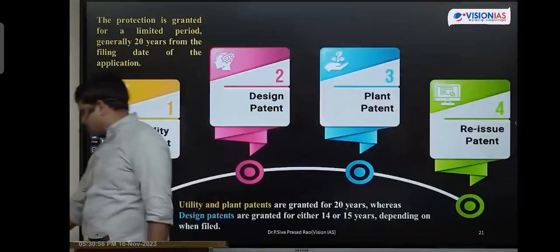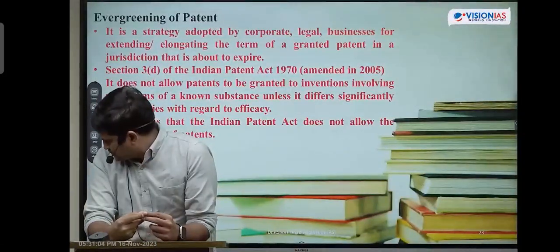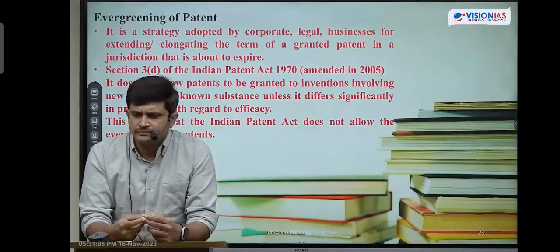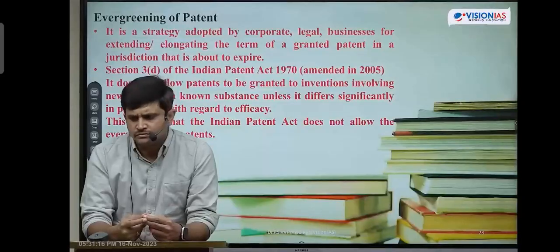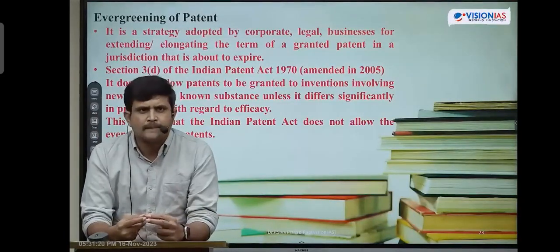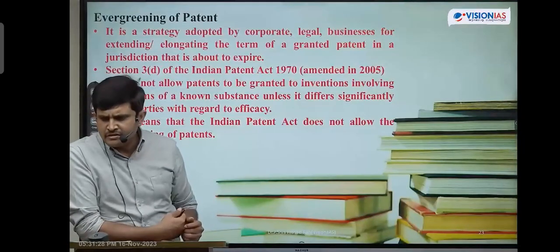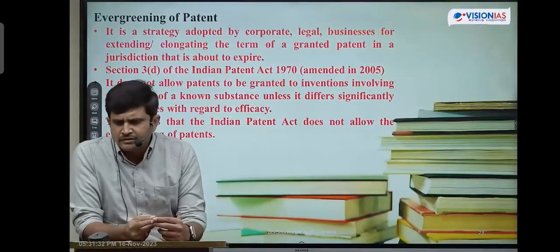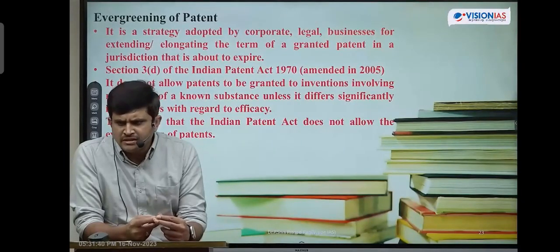Okay, next one is Patent Act 1970. Patent Act 1970 has the following two important clauses. One is evergreening of patent. Next one is compulsory licensing.